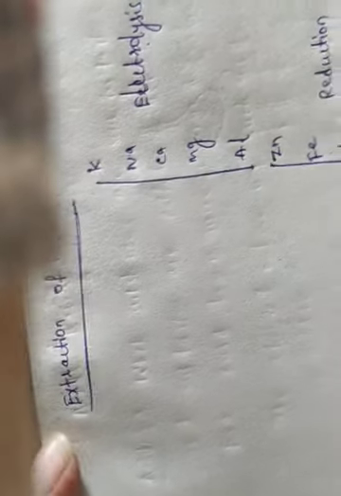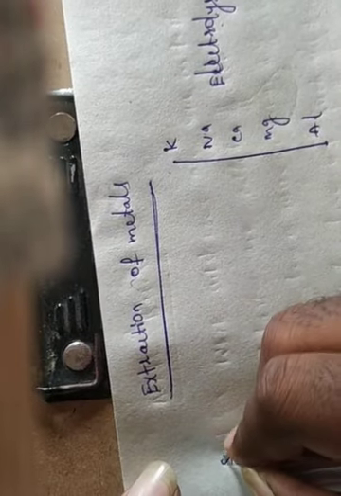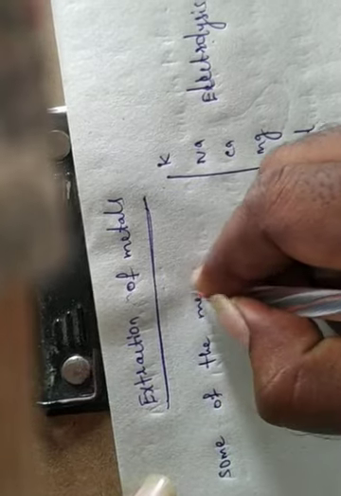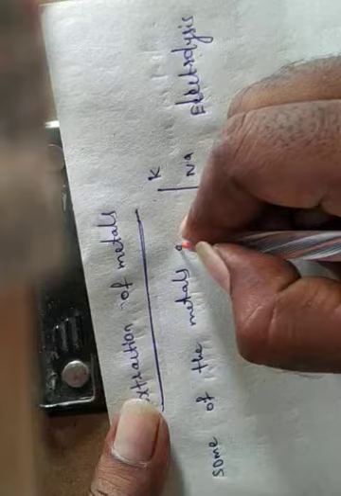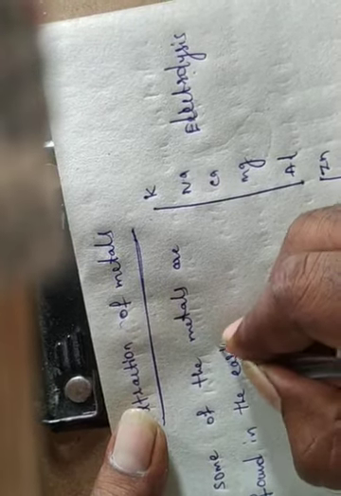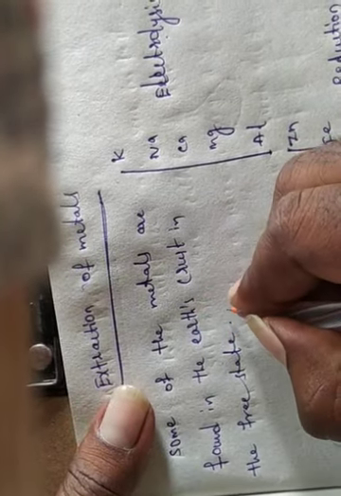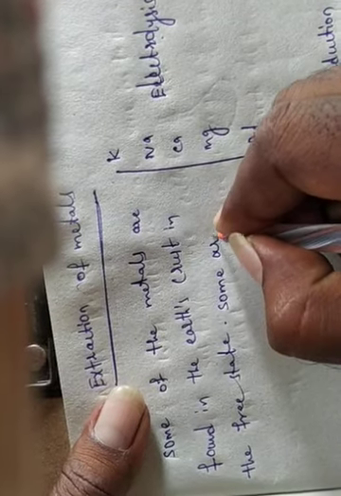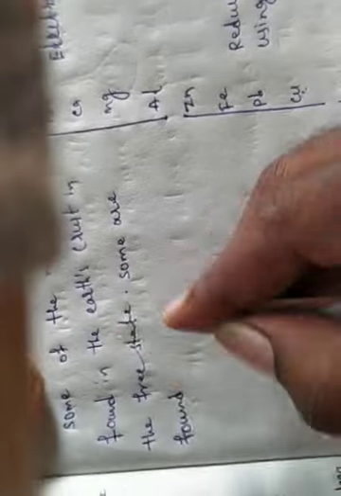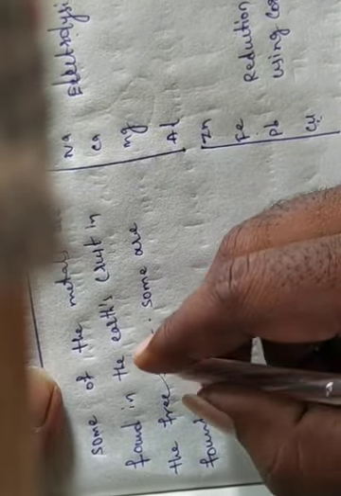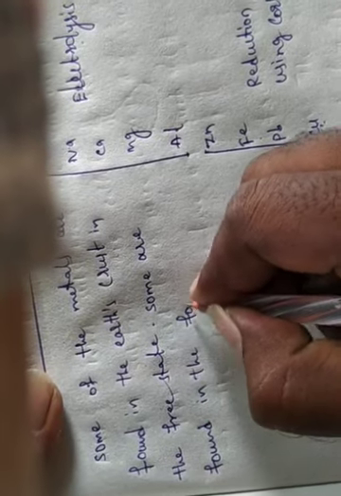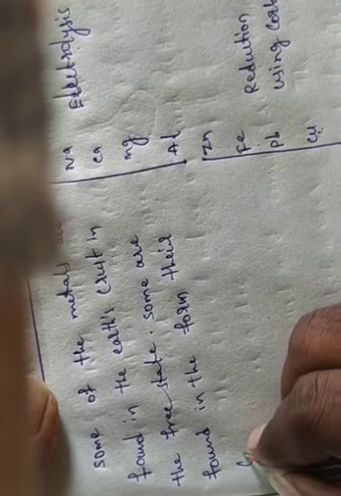Okay, here some of the metals we can find in the earth's crust in the free state, and some are found in the form of their compounds.